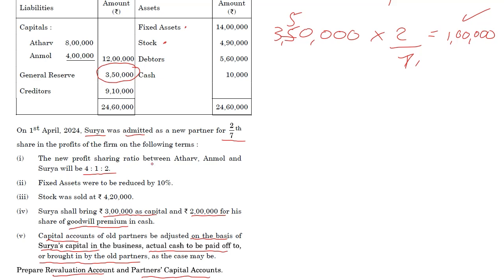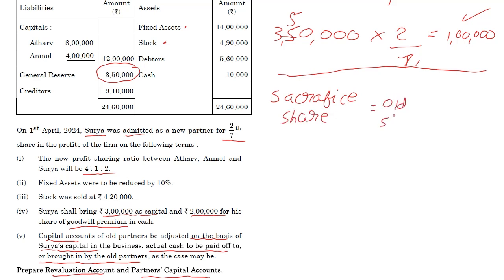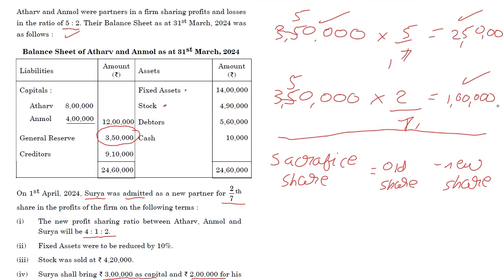The new profit sharing ratio between Atharv, Anmol, and Surya will be 4:1:2. Okay, and this is important because we need to calculate the sacrifice or gain ratio. All right. So remember the formula for sacrifice. Sacrificed share is equal to old share minus new share. And since we're admitting a partner, I'm assuming that both are sacrificing, but in case we get a negative answer in this formula, then the other partners gained.